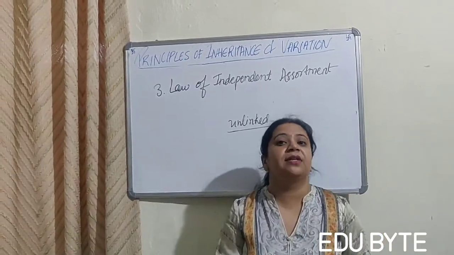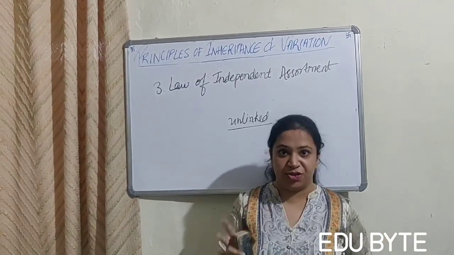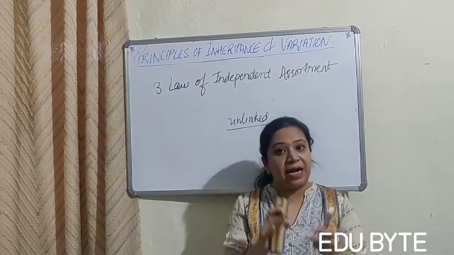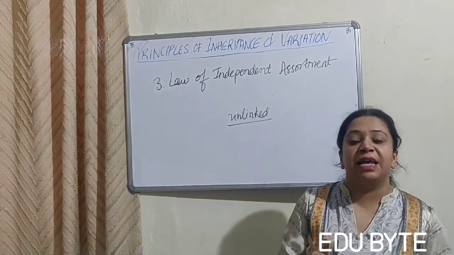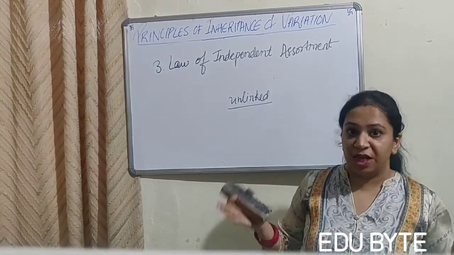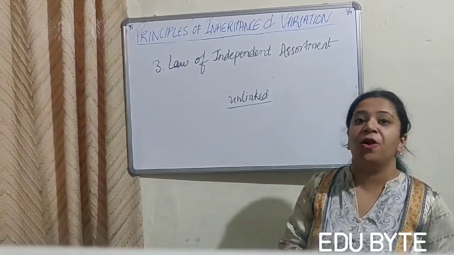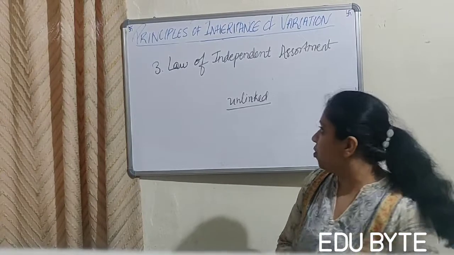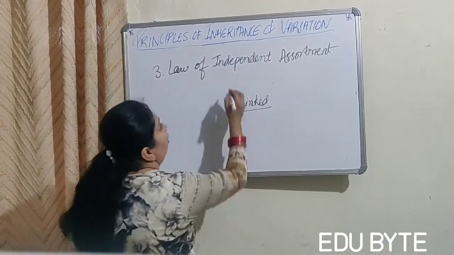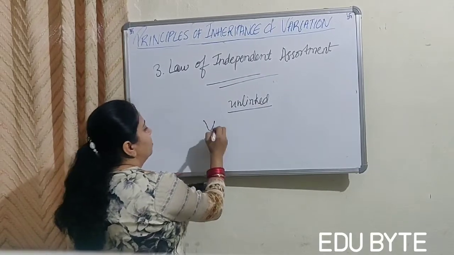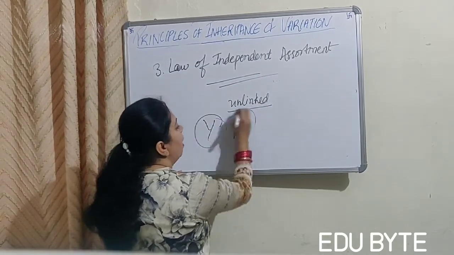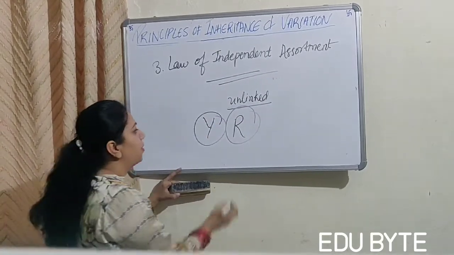So the two characters determined by two unlinked genes are recombined at random in gamete formation so that they segregate independently of each other, right? Each according to the first law.